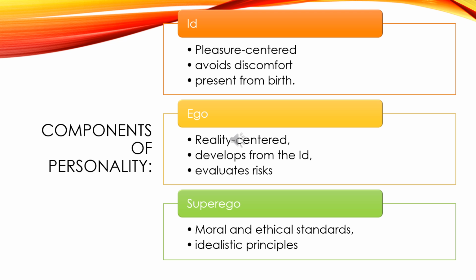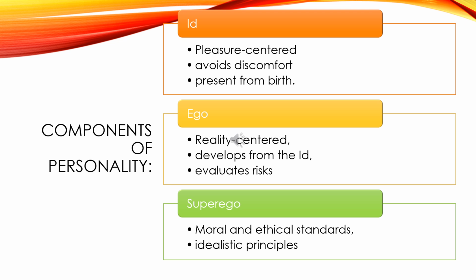First is the id. It is pleasure-centered. It avoids discomfort and is present from birth. It is the primitive and instinctual part. Its function is to operate on the pleasure principle and want immediate gratification. For example, when a newborn baby is hungry, he or she will cry. A hungry child cries until fed. The id says, I want food now.